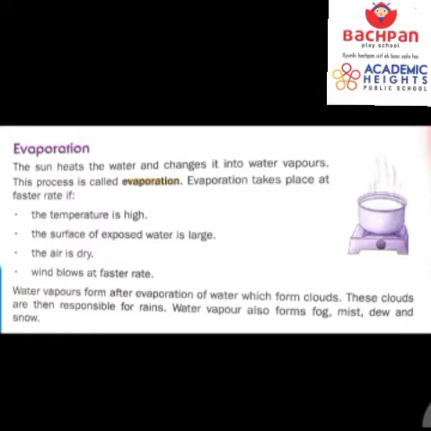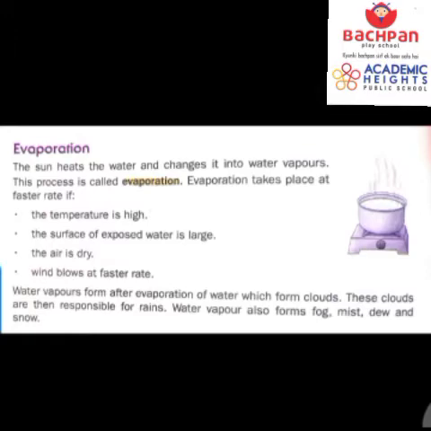When the temperature level is very high, or when a much bigger area of water is exposed, a very large area of water covered under an open sky, then evaporation is very fast. Also when the air is very dry, and when the wind blows at a faster rate. So these are the cases where evaporation takes place. I'll show you examples for this also.